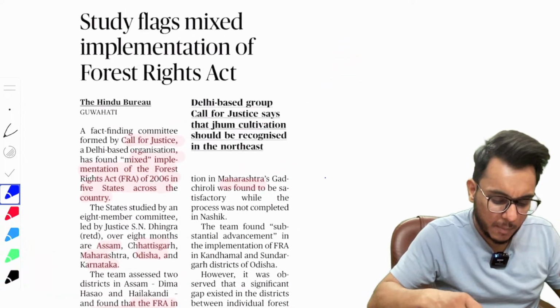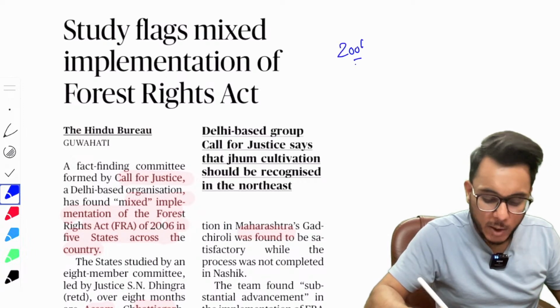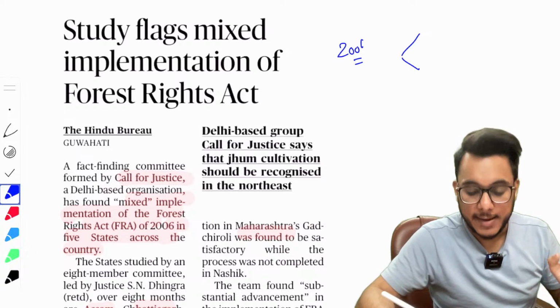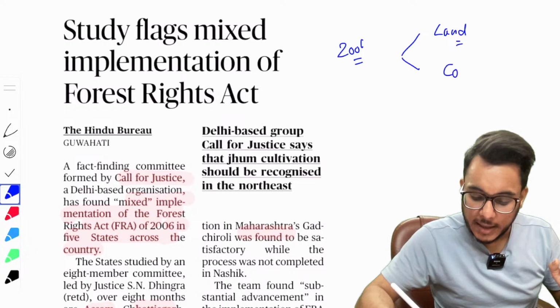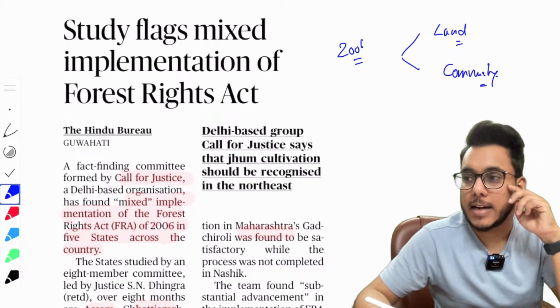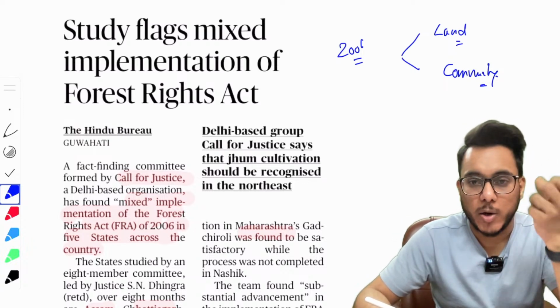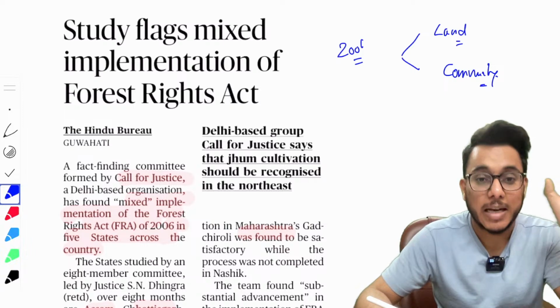Study flags mixed implementation of the Forest Rights Act. Basically, the Forest Rights Act came in 2006 and recognizes the rights of tribal and forest dwellers. Land rights are recognized, and community rights, such as rights on ponds, water bodies, etc., are recognized. But this 2006 Forest Rights Act for tribal and forest dwellers has not been properly implemented.